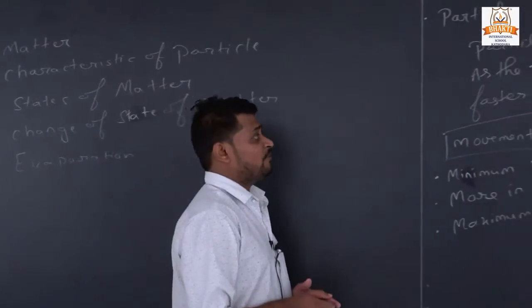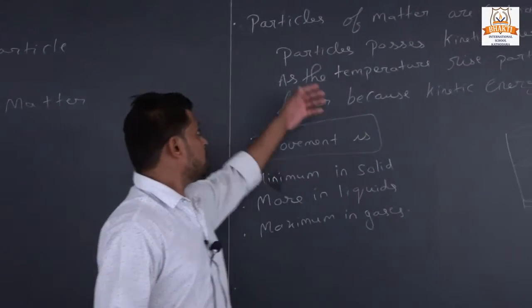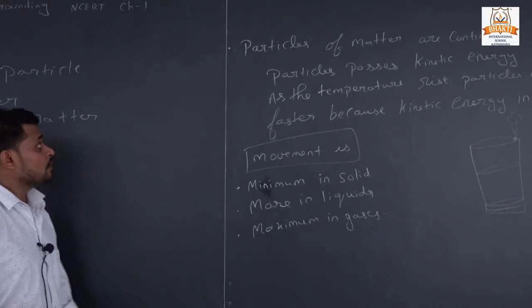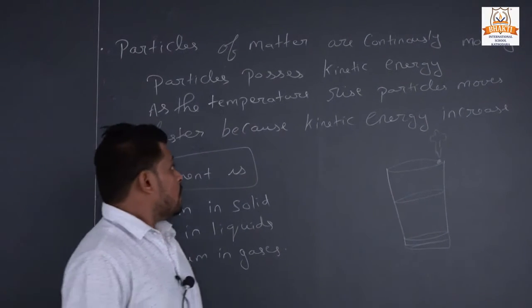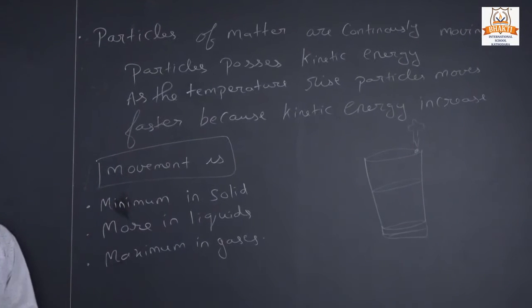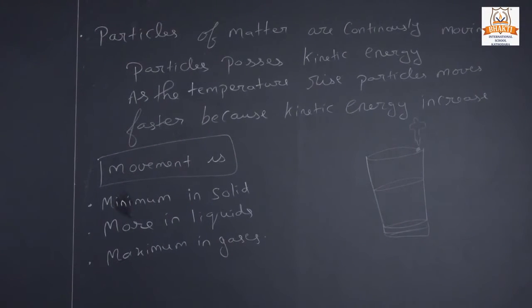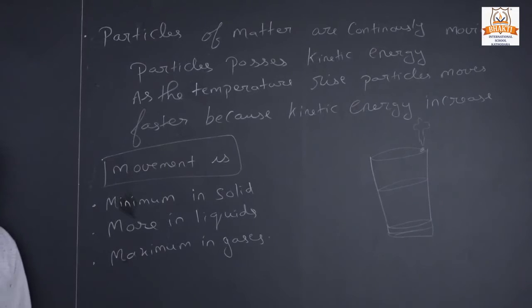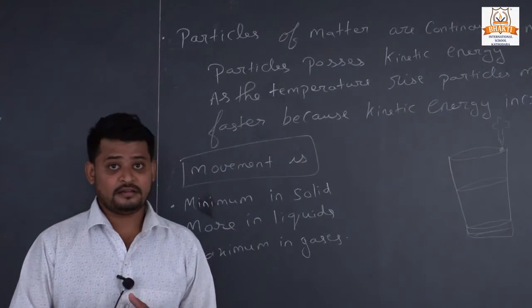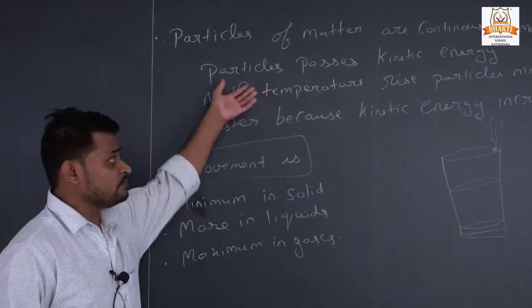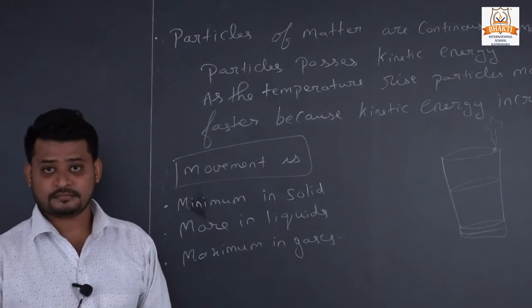Now, first, particles of matter are continuously moving. If particles of matter are continuously moving, then they possess kinetic energy. And what is kinetic energy?